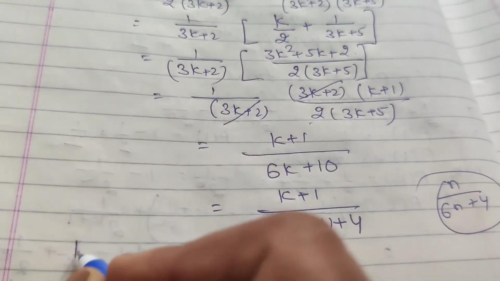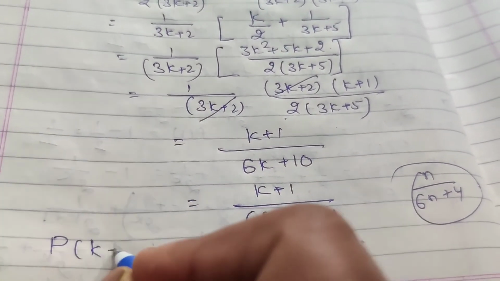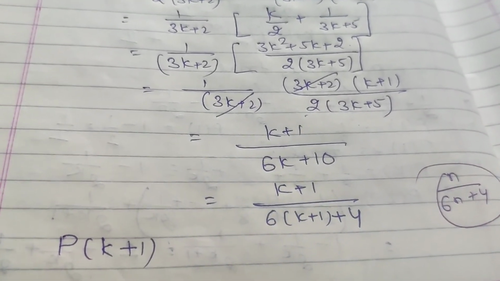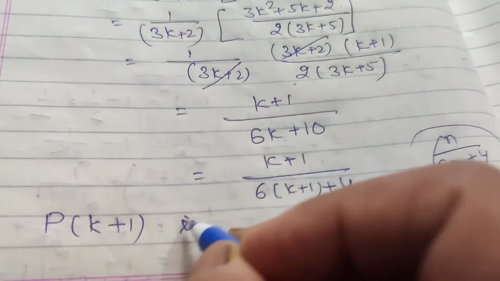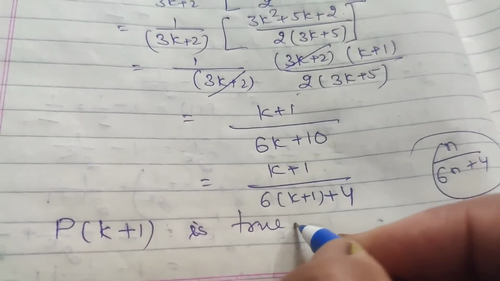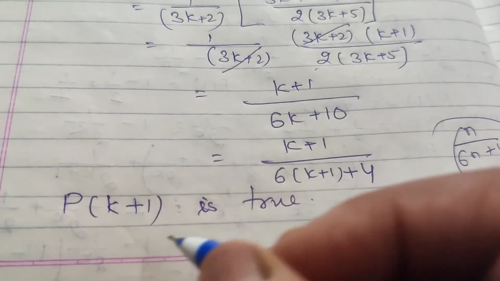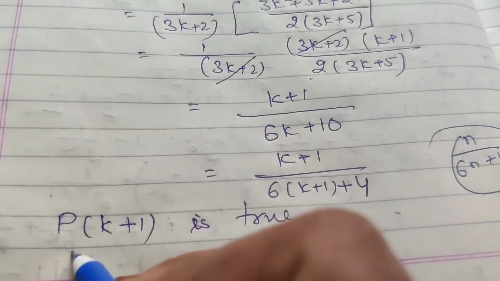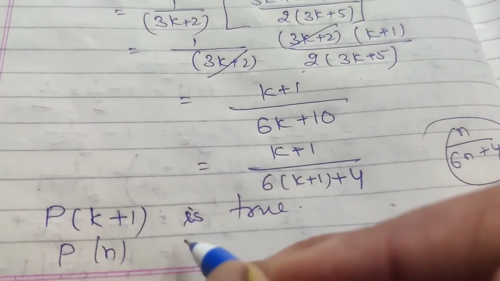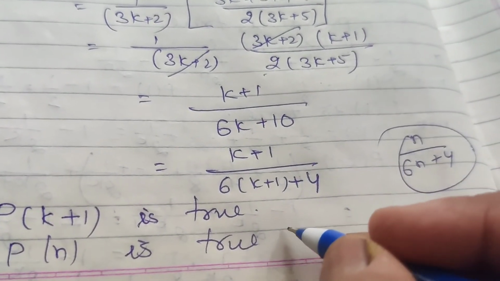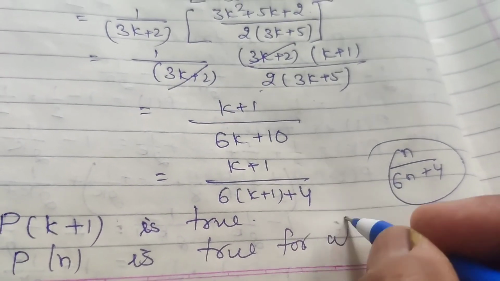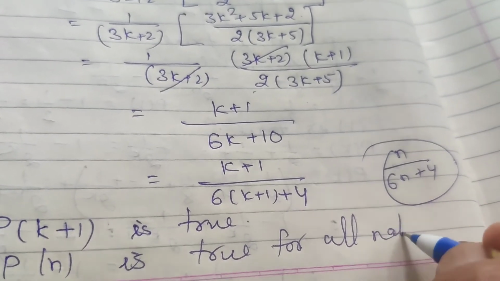It means P(k+1) is true. By the principle of mathematical induction, P(n) is true for all natural numbers. Okay.